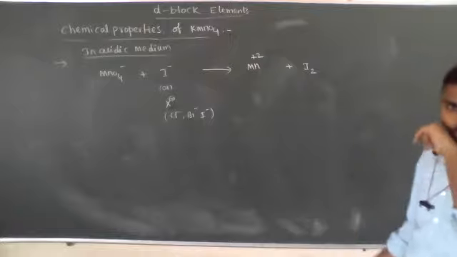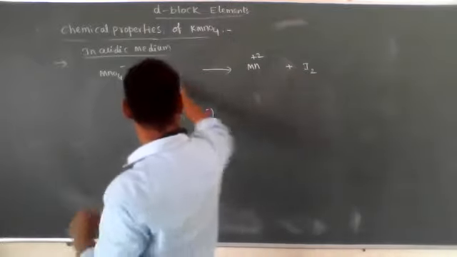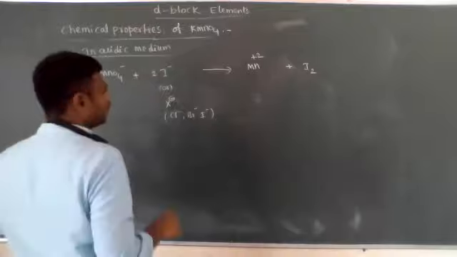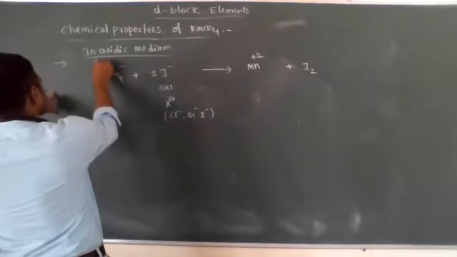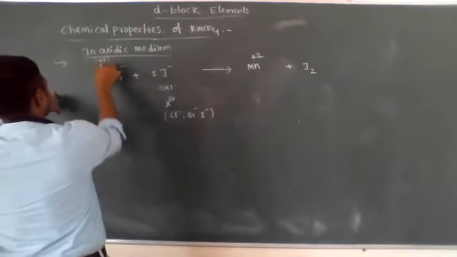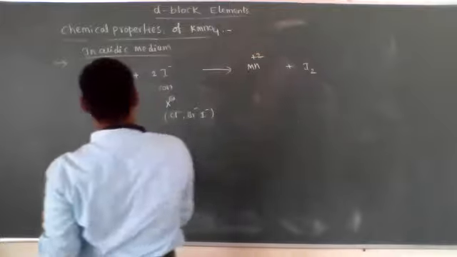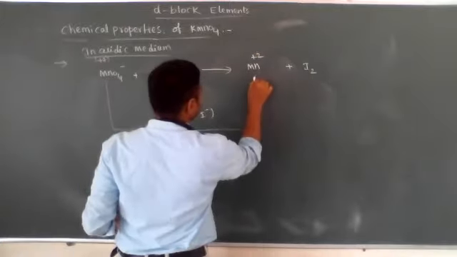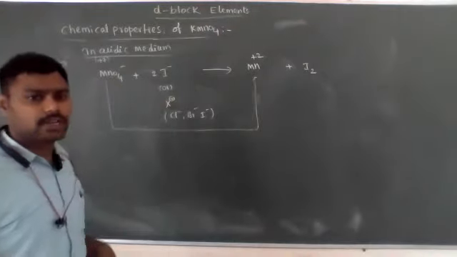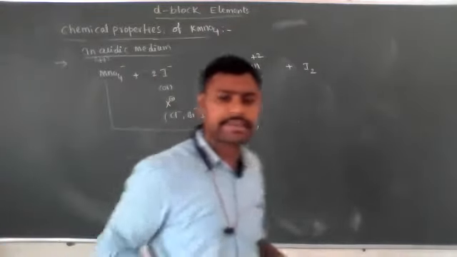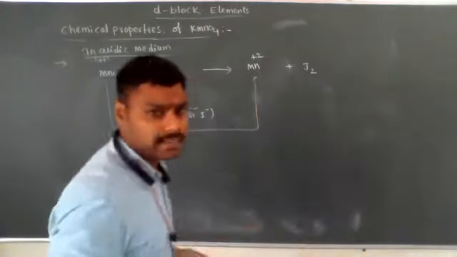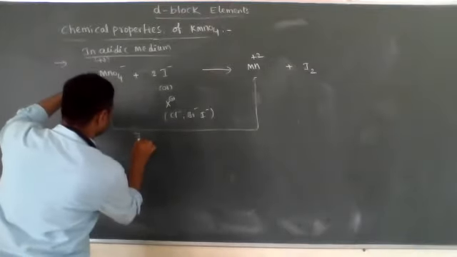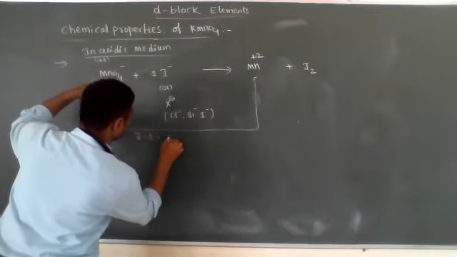Now balance that. Here 2 iodine atoms are present, here only 1, that's why I am writing 2 here. Let's see the charges. Here plus 7 is present, here plus 2. In the last class we already discussed balancing equations for K2Cr2O7. The same way we need to balance the equations. Now 7 minus 2 is equal to 5.